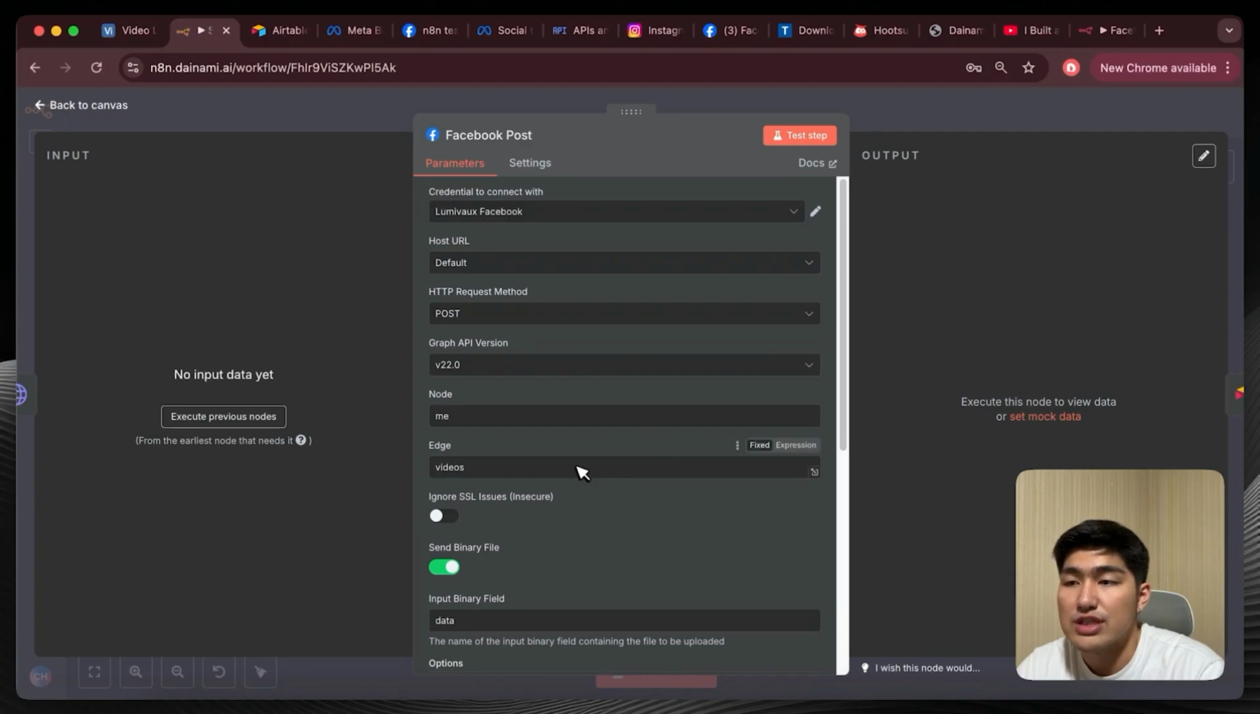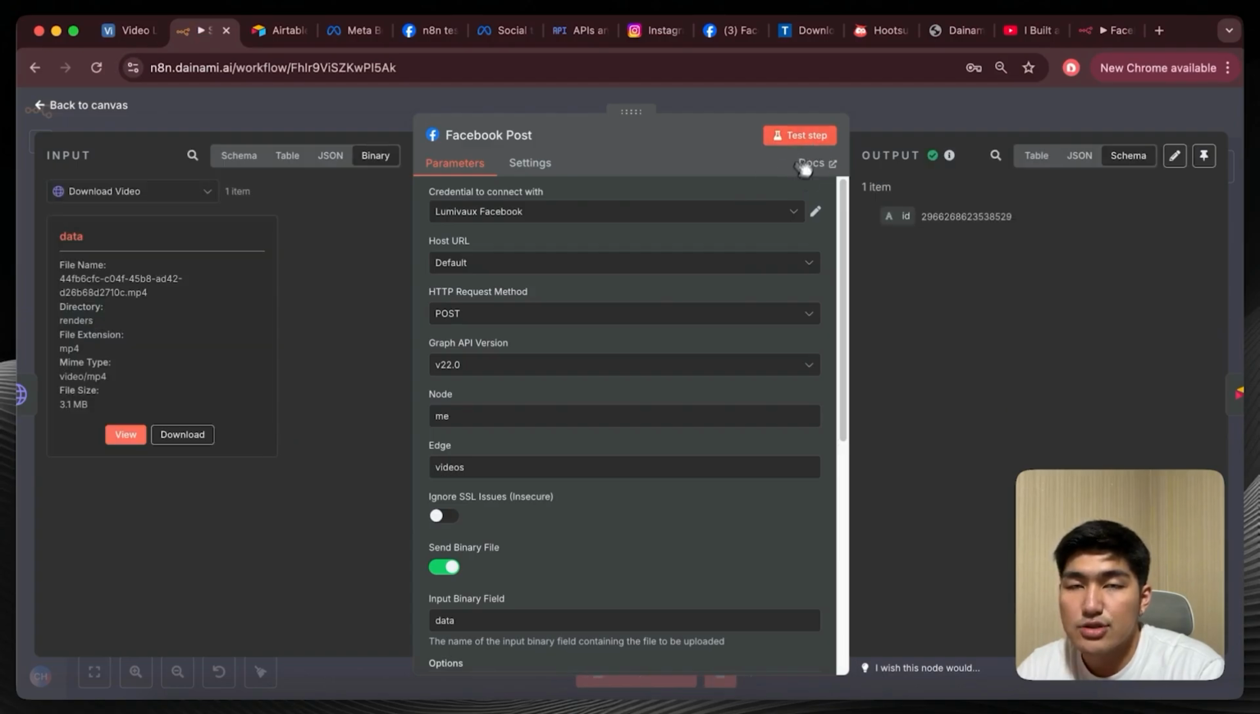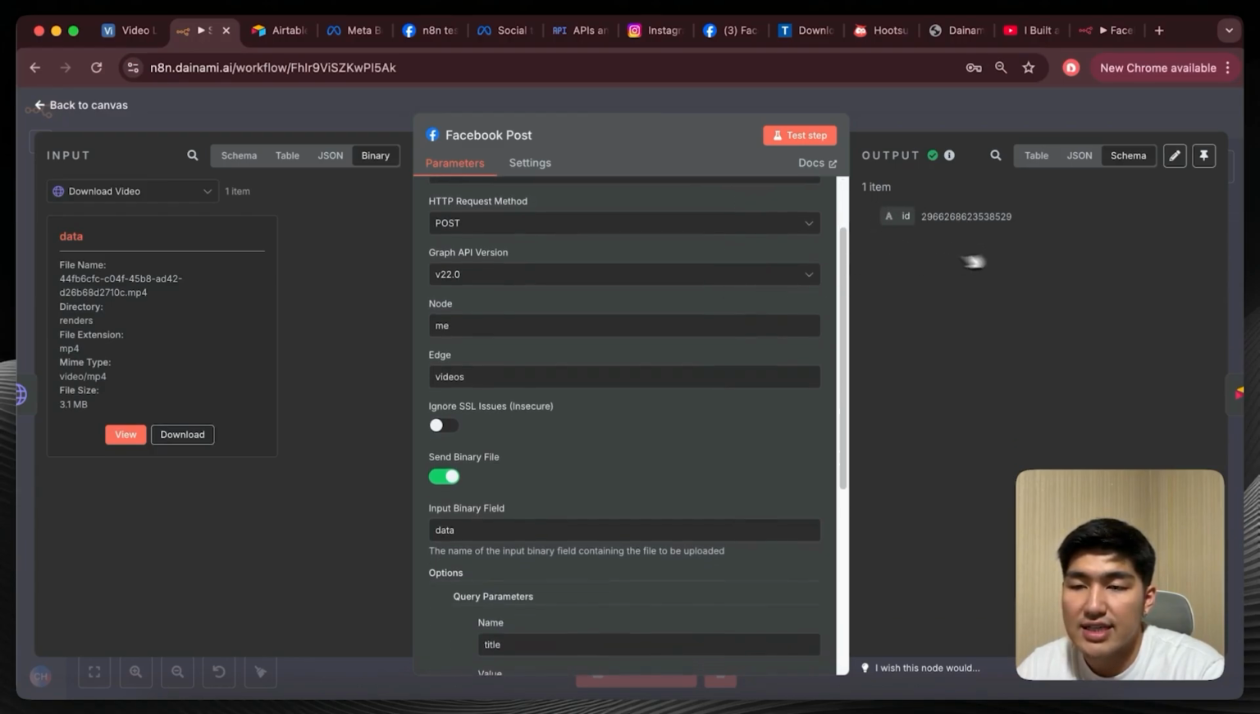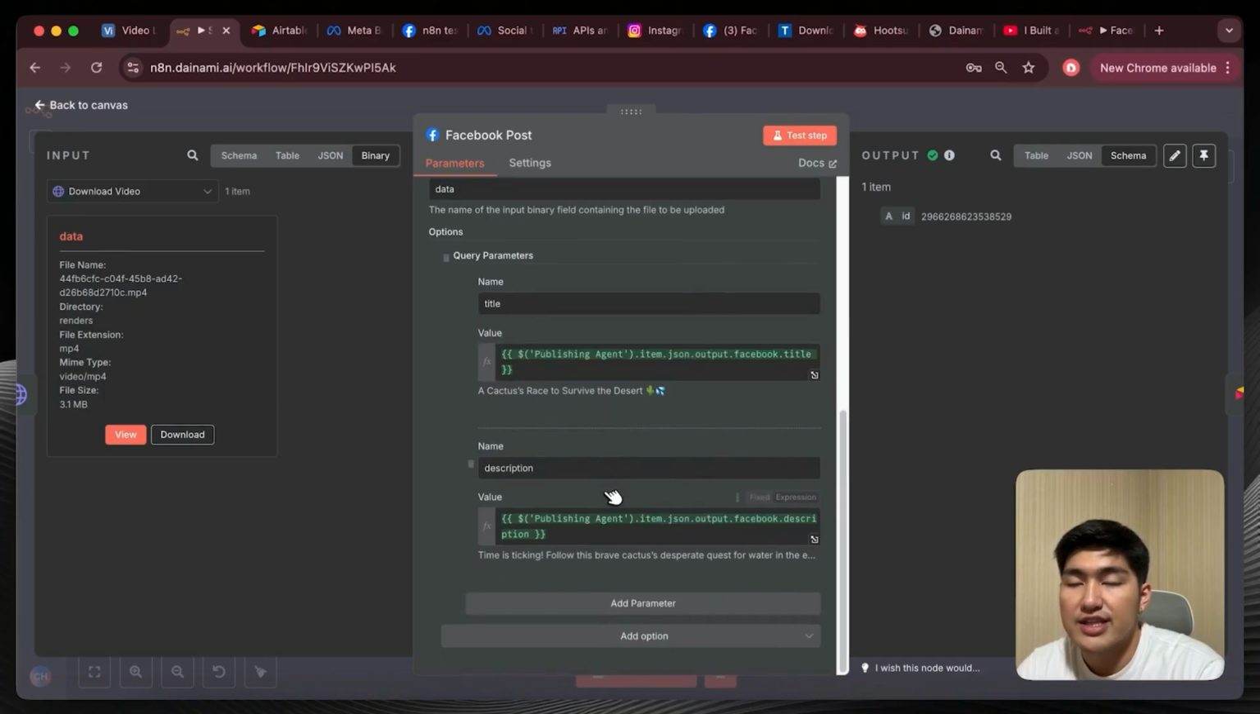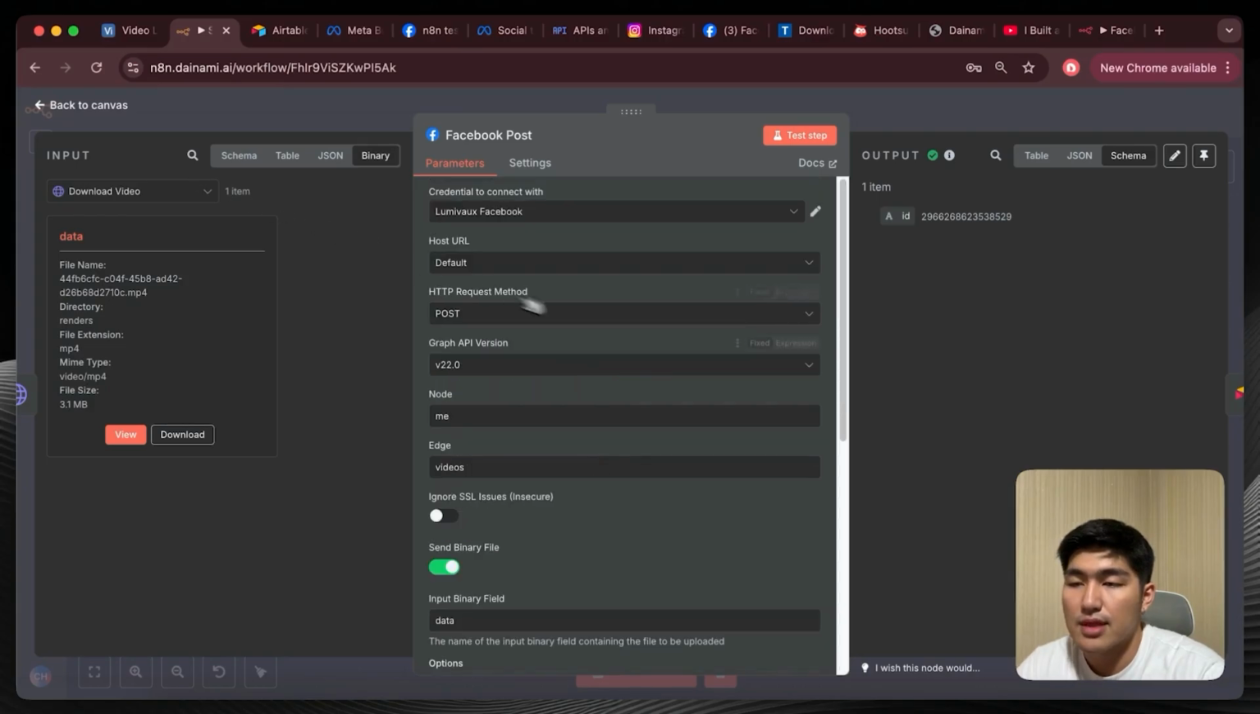And for Facebook, you only need one specific node to make sure that it's working perfectly. So I'm going to test this step to show you how it works. If I click test step, and once it's completed, you can see over here, if the ID is shown over here, the posts have been uploaded onto Facebook. And for Facebook, you don't have to actually create two different nodes. You can just use one to publish it onto Facebook automatically. Okay, and so that's all you need to do for this specific node.